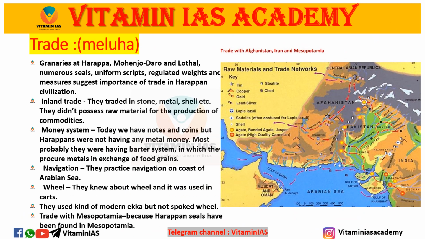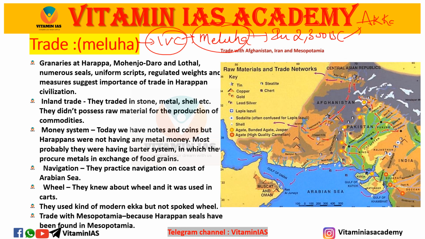Trade. And we know IVC people were known as Meluha. There is a story behind it. In 2300 BC, there was a dynasty, the Akkad dynasty. In that Akkad dynasty, there was a king named Sargon. King Sargon laid one inscription, and that inscription is in cuneiform script.